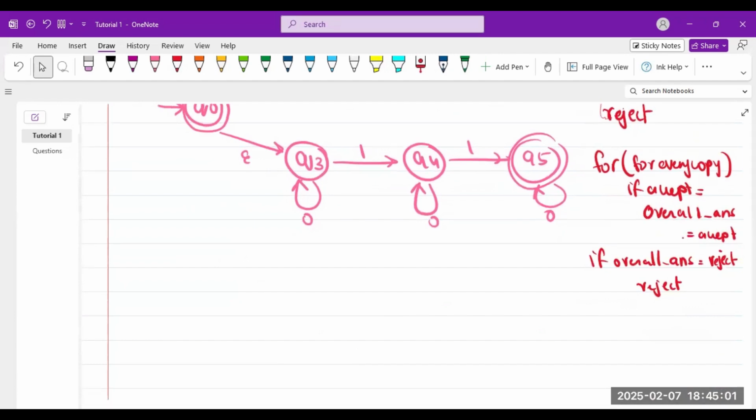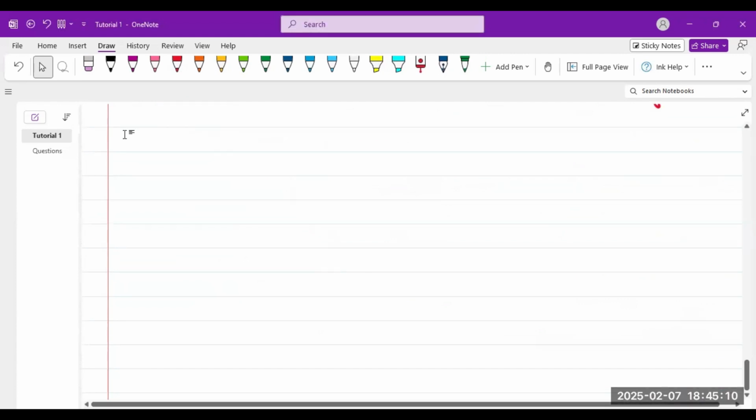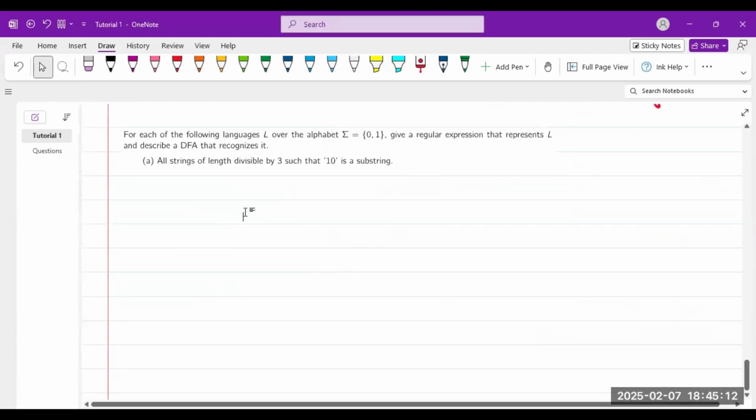I have one more that I want to go through, and this one's a bit difficult. So that's why I wanted to do it in the tutorial. There's a lot of things in this. I want you to read it carefully.